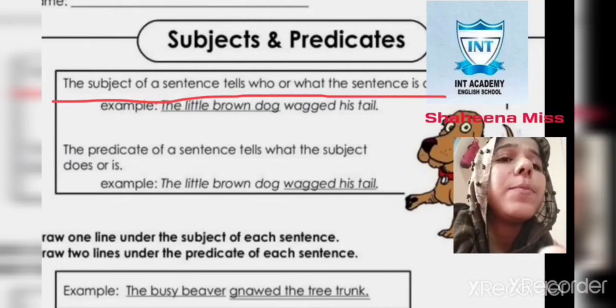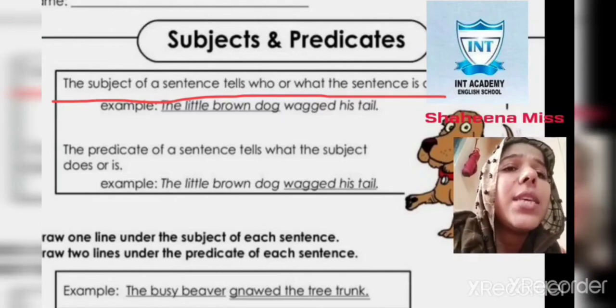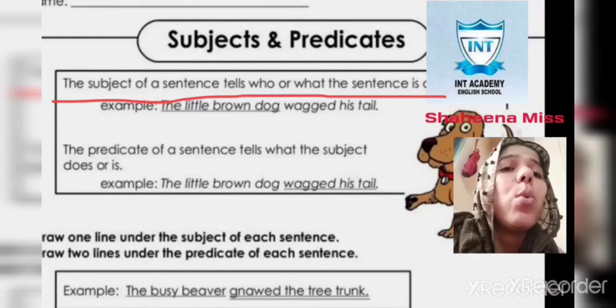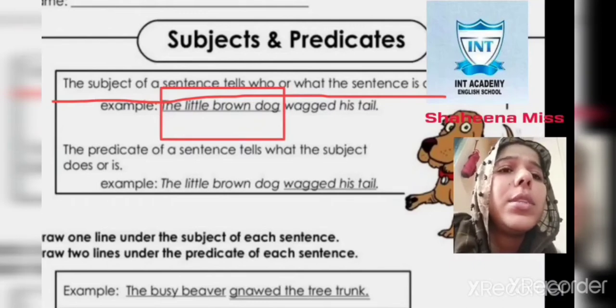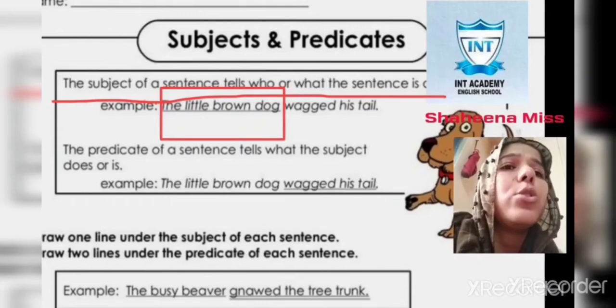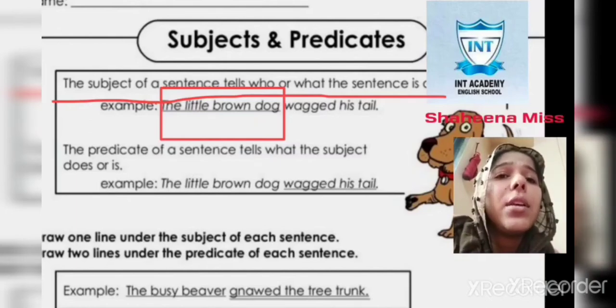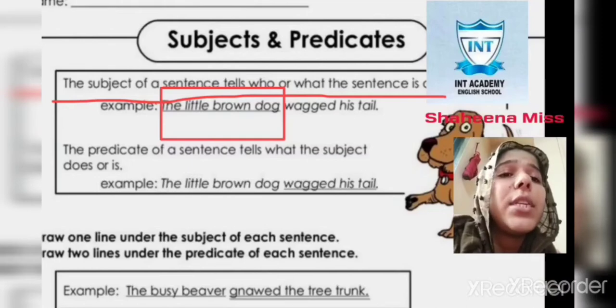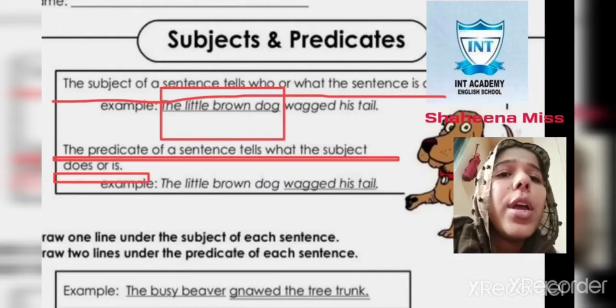Just see an example. There is a sentence: the little brown dog wagged his tail. In this sentence, what is the naming part? The naming part is the little brown dog. Yes, this is the naming part, so we can say it is the subject of the sentence. Now see, what is a predicate? The predicate of a sentence tells us what the subject does or is.